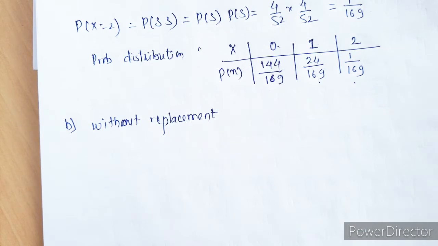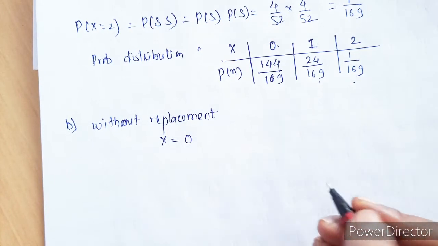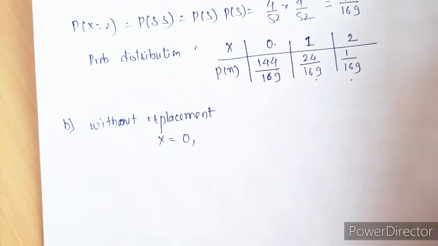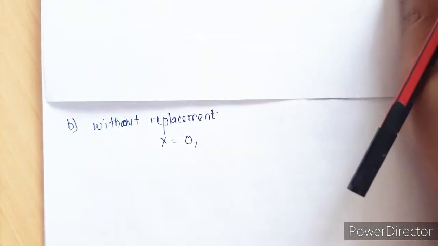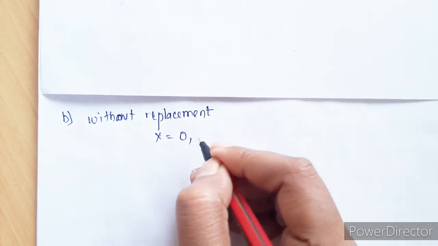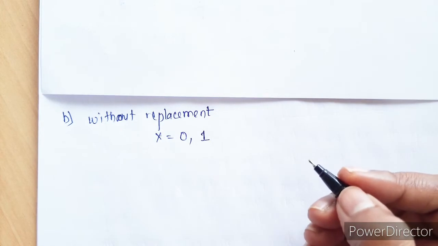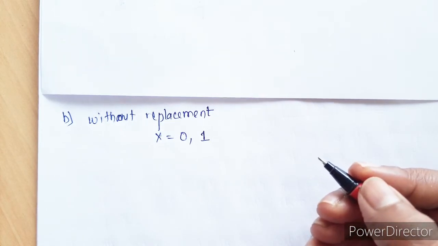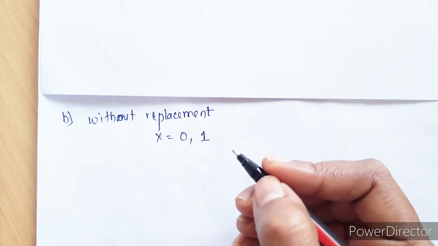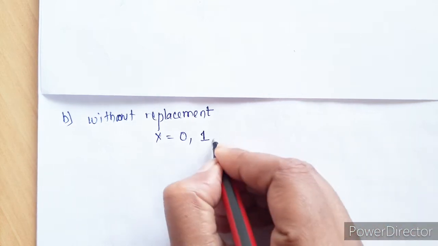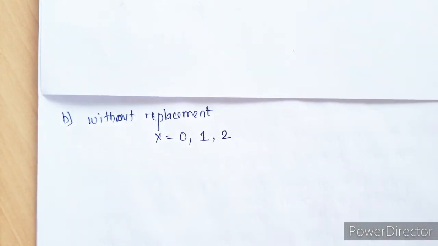Again, even though it is without replacement, your random variable is going to be the same. Either you can get 0 A's, like on both the cases you are getting any other card other than A's, or on the first card you can get A's and on the second card any other card, or in the first draw you can get any other card and in the second draw you are going to get A's, or on both the cases you are going to get A's, right. These are the random variables.